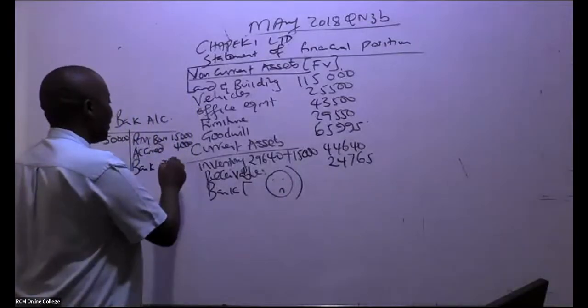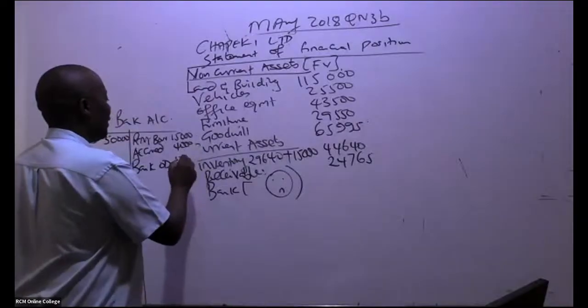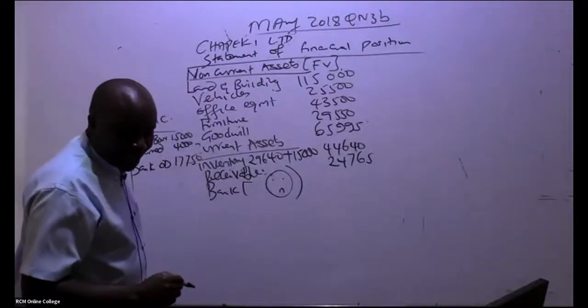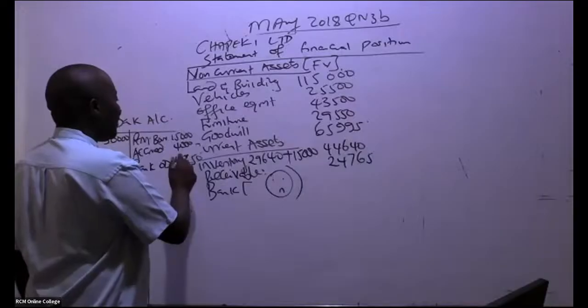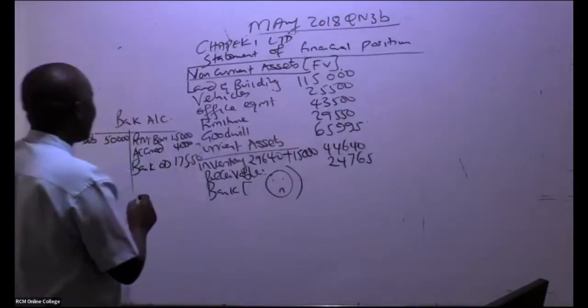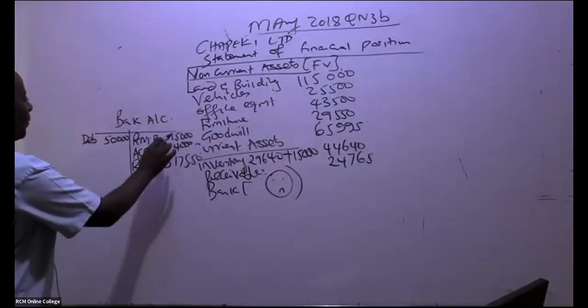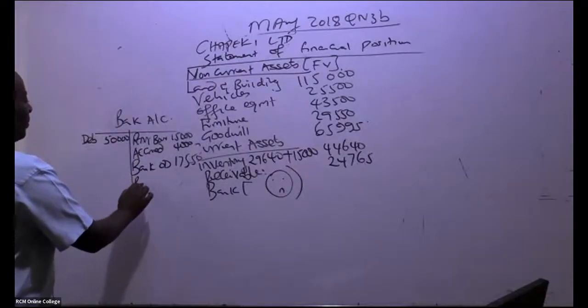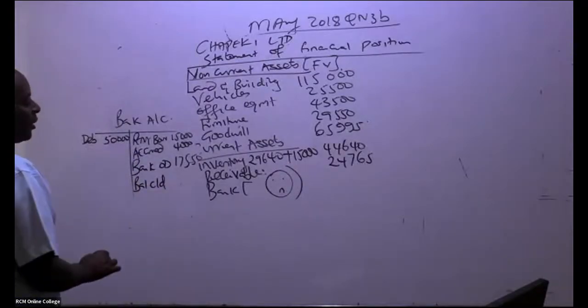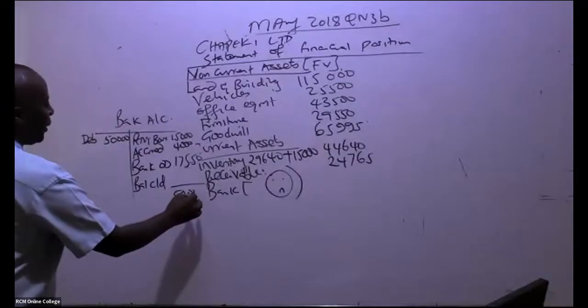So 17,550, 75. And that is it. So go ahead and give me the balance carried down. Balance carried down, it will be here, 50,000.